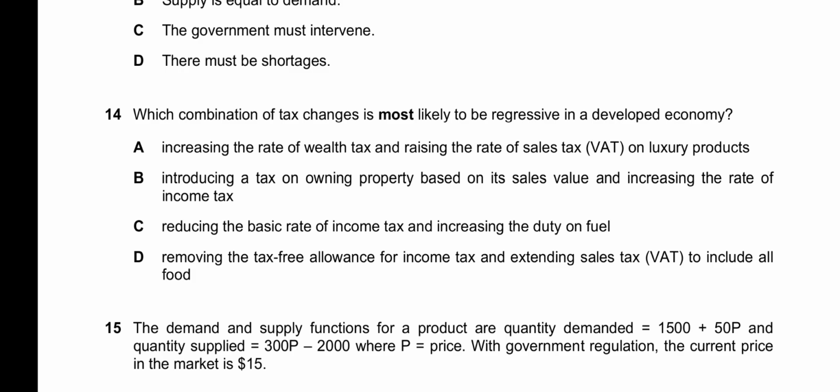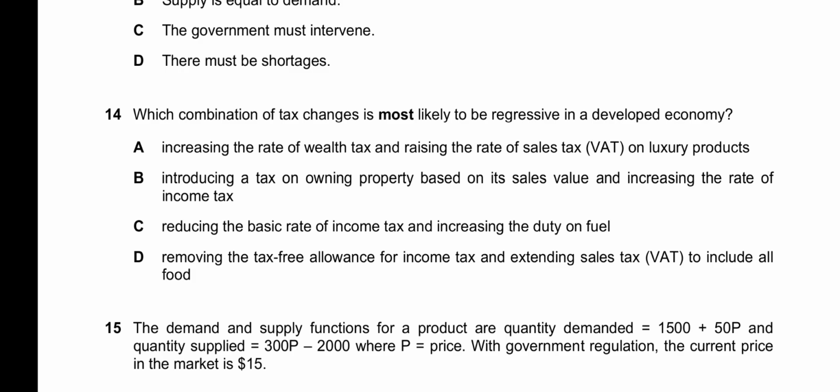D, removing the tax-free allowance for income tax and extending sales tax to include all food. This is the correct option. For example, if we remove the tax-free allowance for income tax, it would mean that as income goes down, the tax proportion increases.